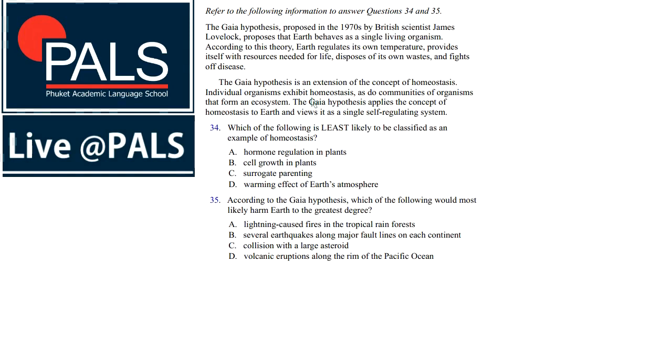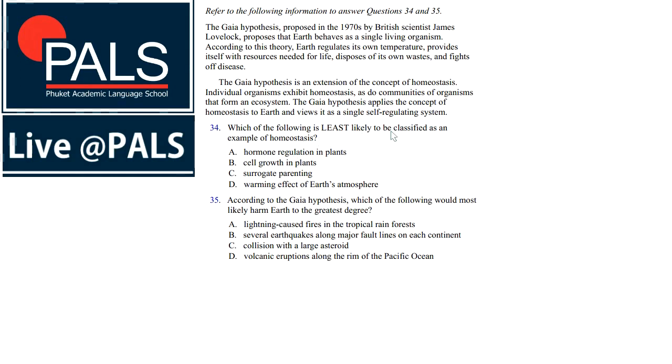The Gaia hypothesis, proposed in the 1970s by British scientist James Lovelock, proposes that Earth behaves as a single living organism. According to this theory, Earth regulates its own temperature, provides itself with resources needed for life, disposes of its own wastes, and fights off disease. The Gaia hypothesis is an extension of the concept of homeostasis. Individual organisms exhibit homeostasis, as do communities of organisms that form an ecosystem. The Gaia hypothesis applies the concept of homeostasis to Earth itself and views it as a single self-regulating system.